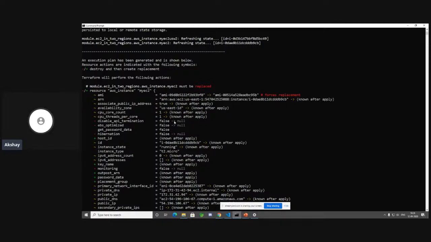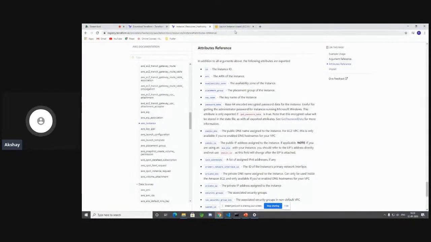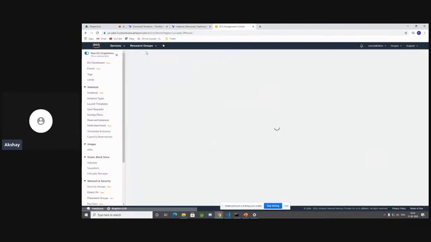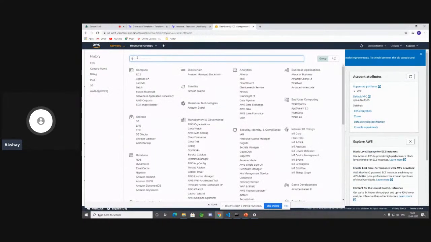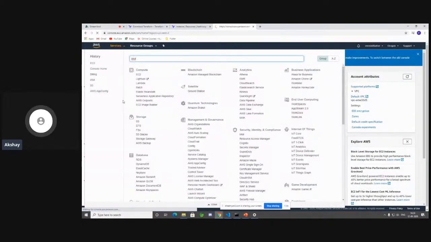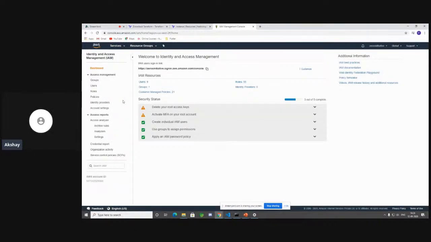But now you can ask me, how am I connecting Terraform to my AWS account? That is also very important, right? How do you even connect it? That's where the IAM service of AWS comes into play. So let me go back a little bit and show you how that works. There is a service called IAM in AWS. And this is a service that allows you to create credentials in order for you to do API calls to this AWS account.